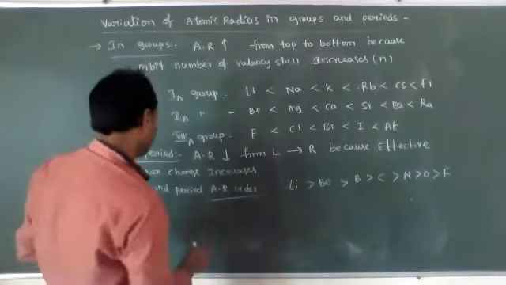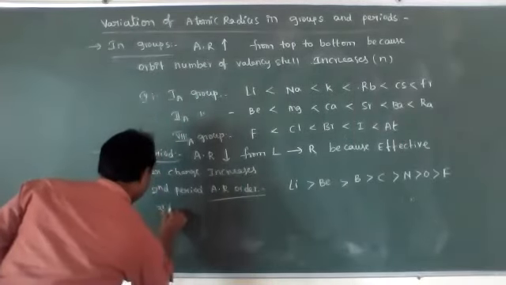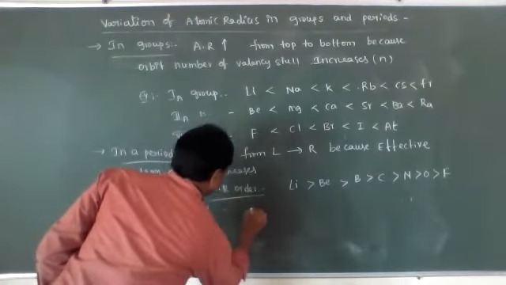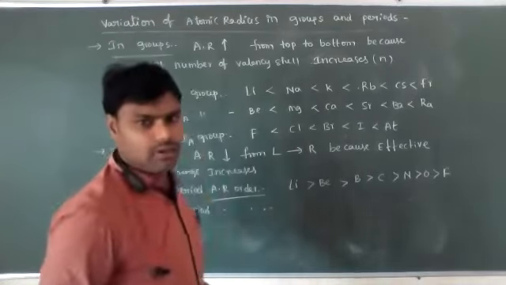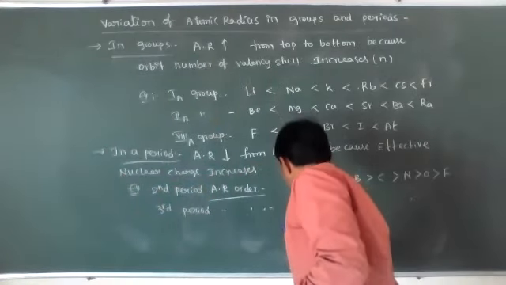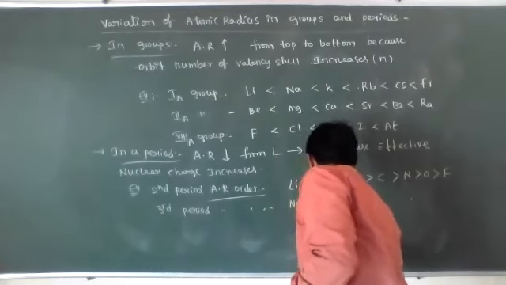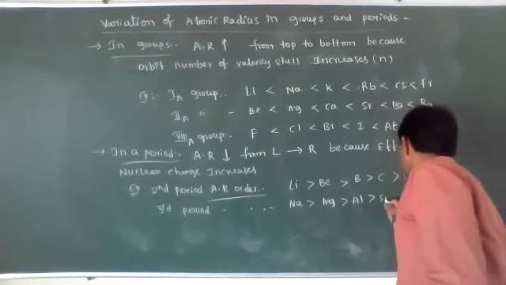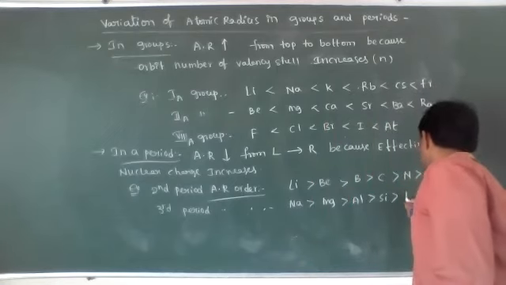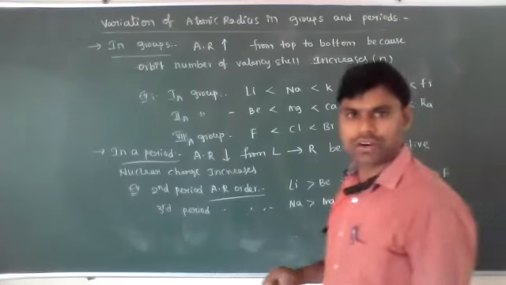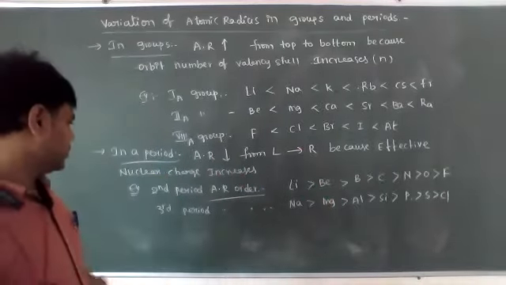In the same way, the third period elements: sodium, magnesium, aluminum, silicon, phosphorus, sulfur, and chlorine. It is very, very important.